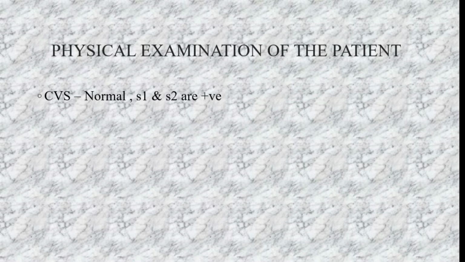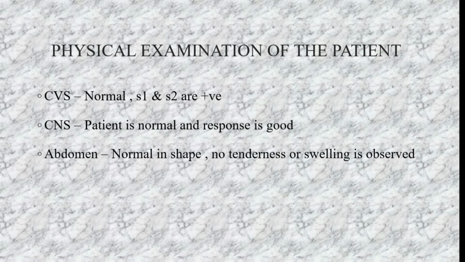Coming to her physical examination, the cardiovascular sounds, the S1 and S2 sounds, are normal. I'll be discussing how to do a physical examination on a patient in our further videos. In the CNS, the central nervous system examination, the patient is normal and cooperative, and her response to every question is very good. Coming to her abdomen, there is no tenderness, and swelling is also not observed. It is normal in shape, and her bowel habits are also normal.